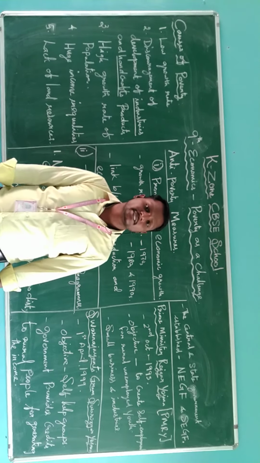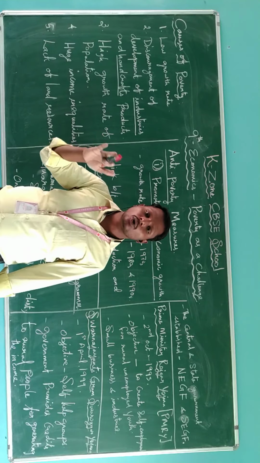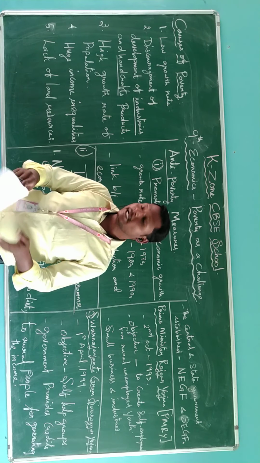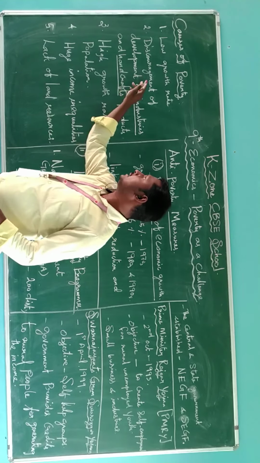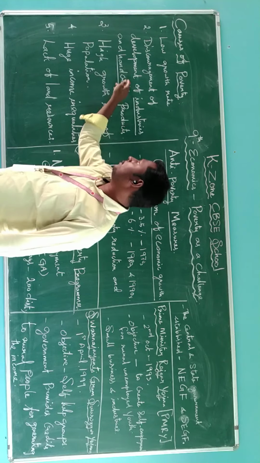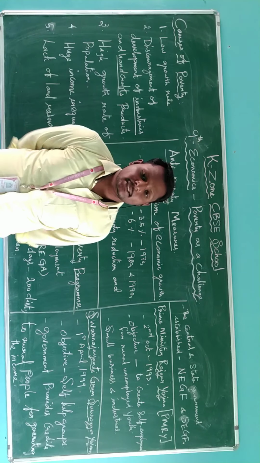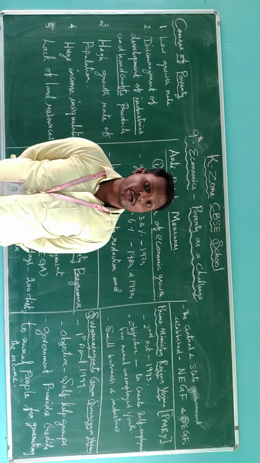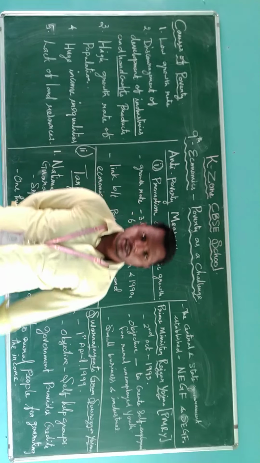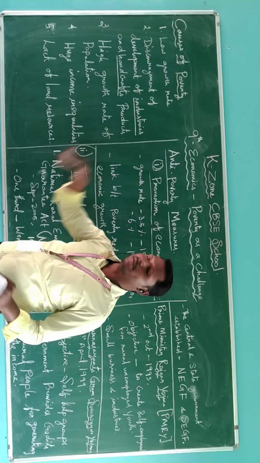This is the first reason. Secondly, discouragement of development of industry and handcraft products. This is a major historical reason for poverty.